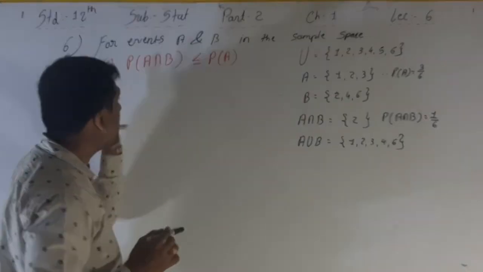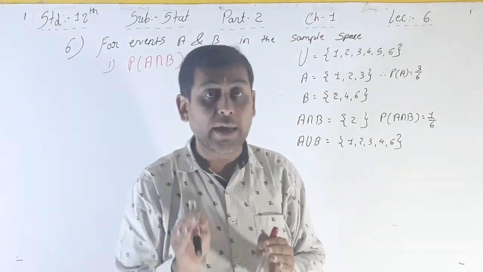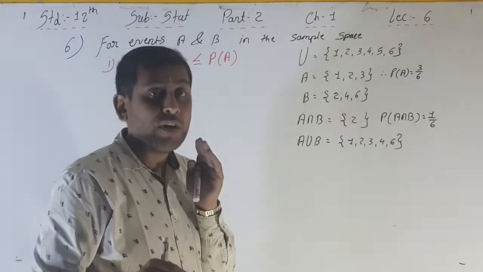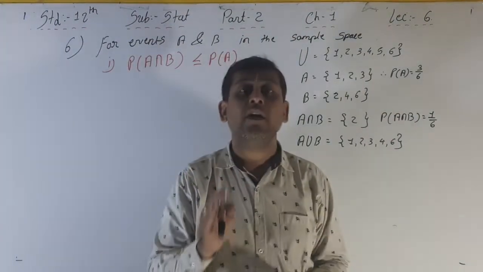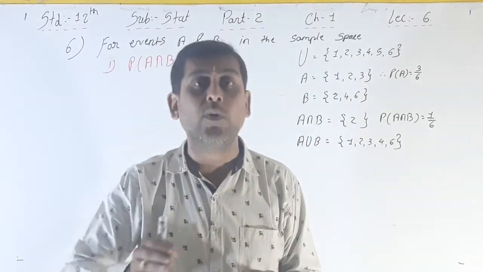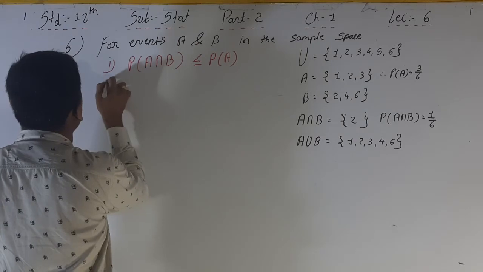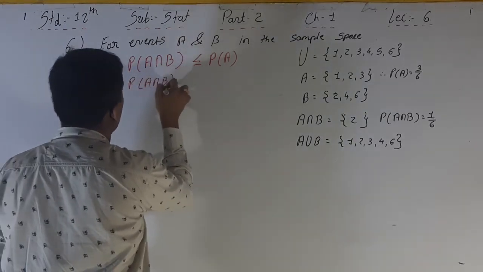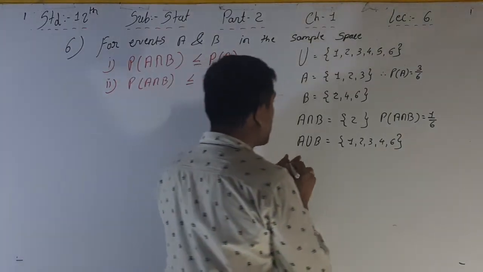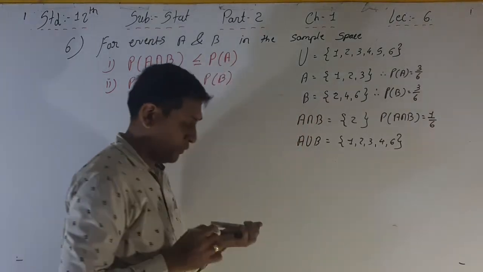Whenever A intersection B is a subset of A, it is also a subset of B. That's why we can say that A intersection B is always less than A. That's why your first point is P of A intersection B less than or equal to P of A. Again, second point, P of A intersection B is always less than or equal to P of B as well, because the probability of B is again 3 outcomes from 6.